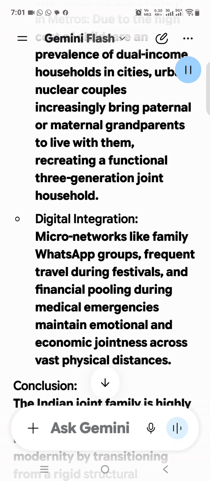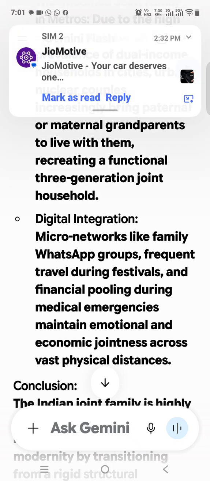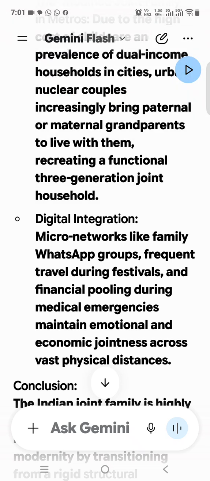The modified joint family in metros. Due to the high cost of childcare and the prevalence of dual-income households in cities, urban nuclear couples increasingly bring paternal or maternal grandparents to live with them, recreating a functional three-generation joint household. Digital integration, micro-networks like family WhatsApp groups, frequent travel during festivals, and financial pooling during medical emergencies maintain emotional and economic jointness across vast physical distances.